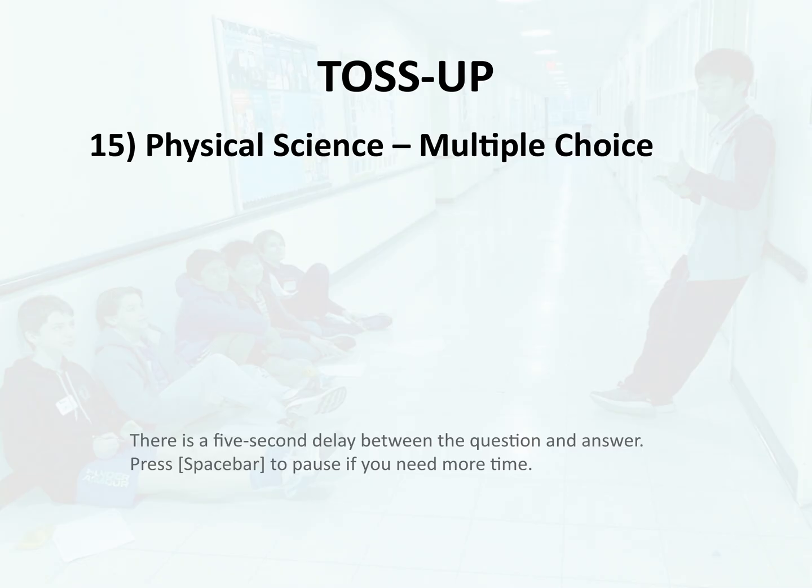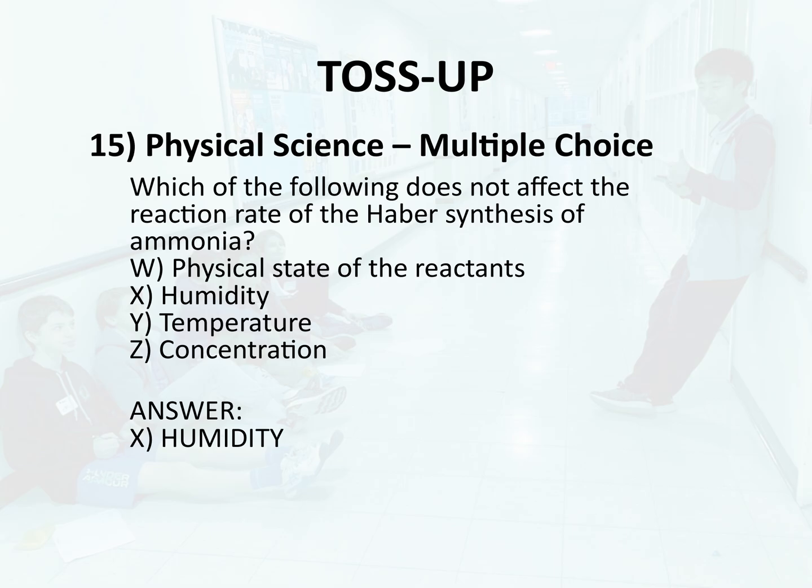Toss-up 15. Physical science, multiple choice. Which of the following does not affect the reaction rate of the Haber synthesis of ammonia? W. Physical state of the reactants. X. Humidity. Y. Temperature. Z. Concentration. Answer. X. Humidity.